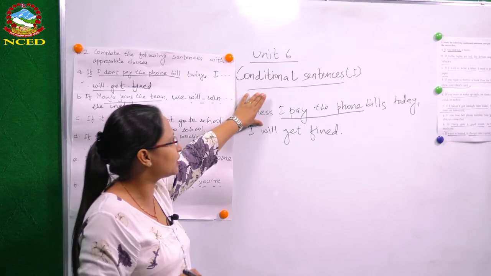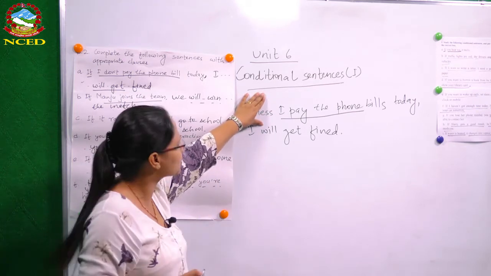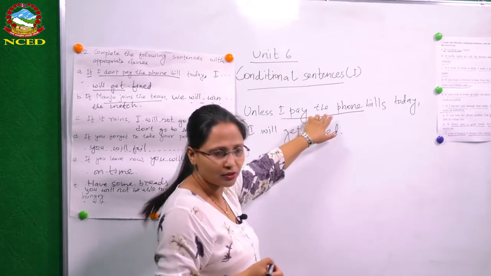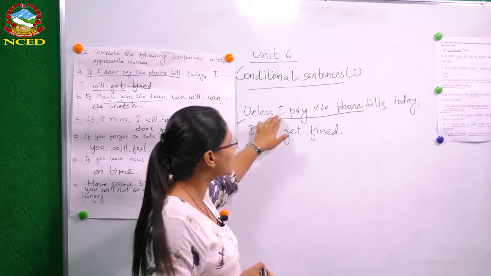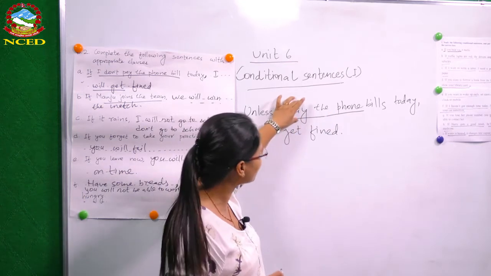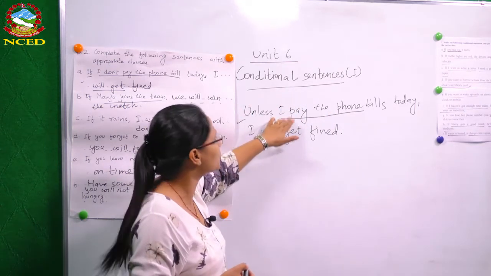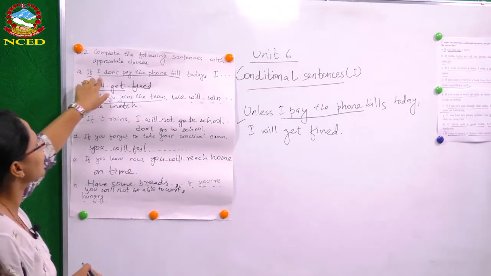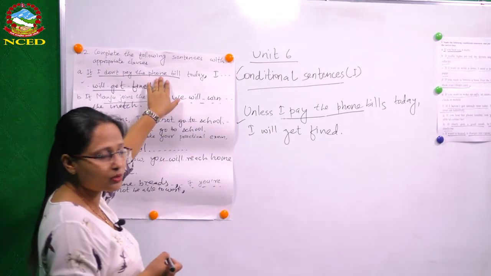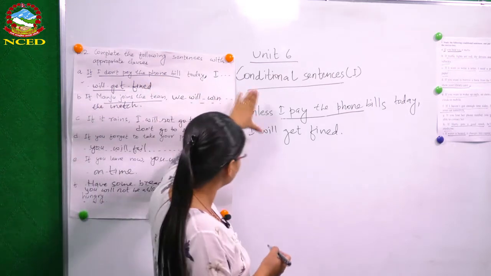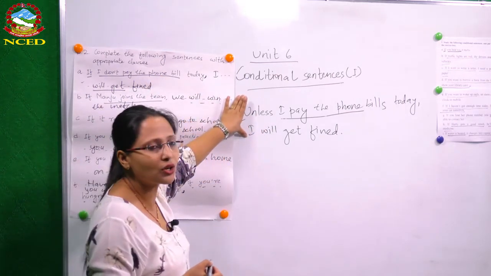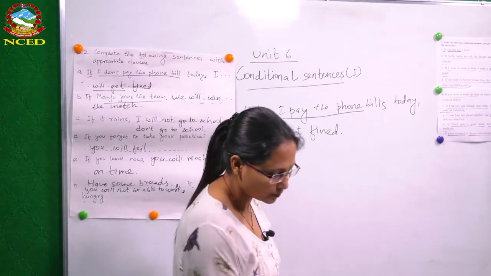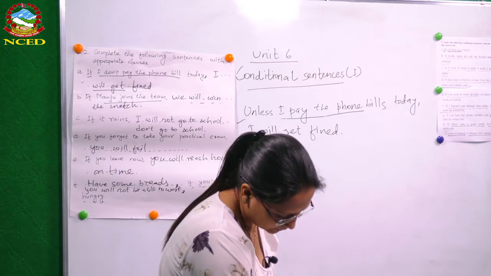Unless आफैले चाहिँ त्यो बेला मैले गरिन भन्ने देखाउँछ यहाँ. त्यसैले if you use unless, you don't write unless I don't pay the phone bills, okay? You write unless I pay the phone bills. The sentence structure here is not negative. You don't use not. But if you write the same thing using if, you have to write I don't pay, the negative structure of sentence. So that is the difference. So this kind of conditional is also used in English, and I'm sure you are familiar about that. Okay.